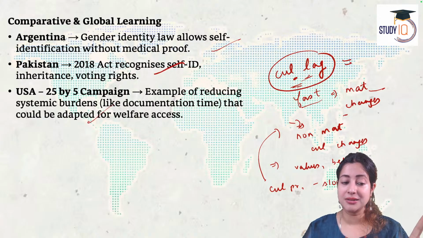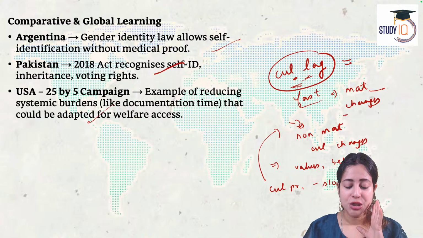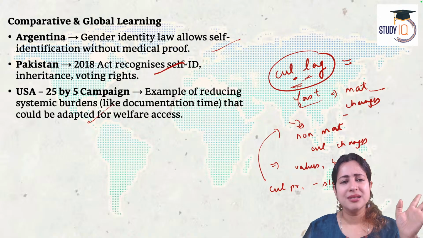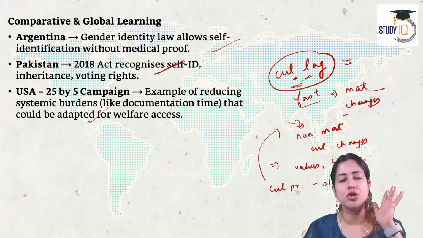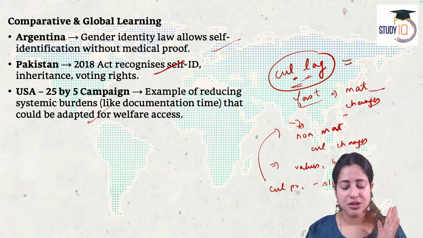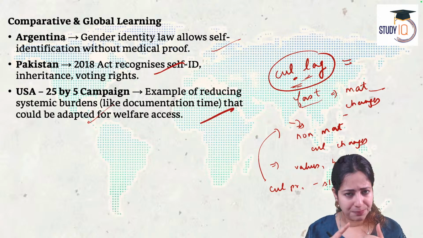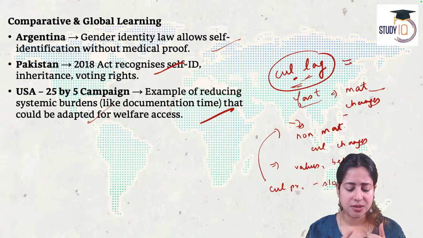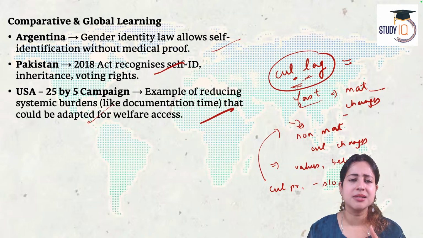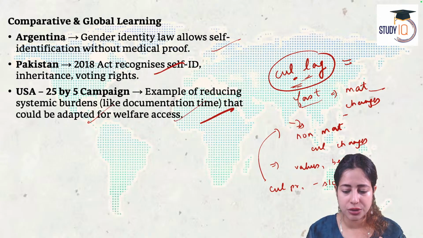In the previous article, the first article for the day, I have spoken about it with you. The 25 by 5 campaign. The purpose is to reduce the paperwork and documentation by making everything digital. 75% of public documents should be digital by 2025. So, quick issuing of identity cards, quick tracking of ID cards, quick access to online welfare schemes is now the norm in America. And that's what we are looking at.